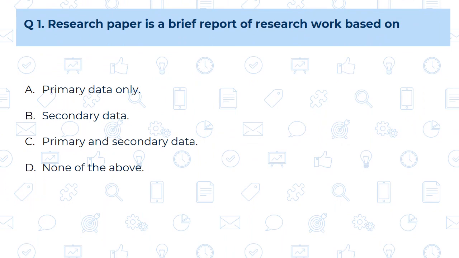Let us start with the questions. Question number 1. Research paper is a brief report of the research work based on primary data only, secondary data, primary and secondary both, and none of the above.